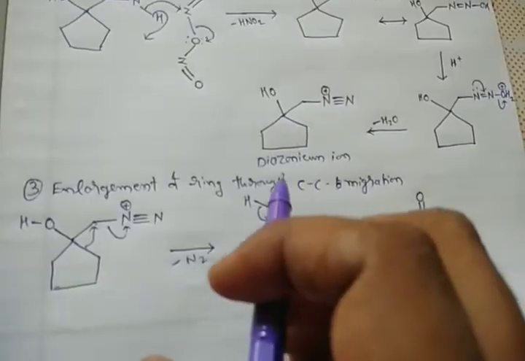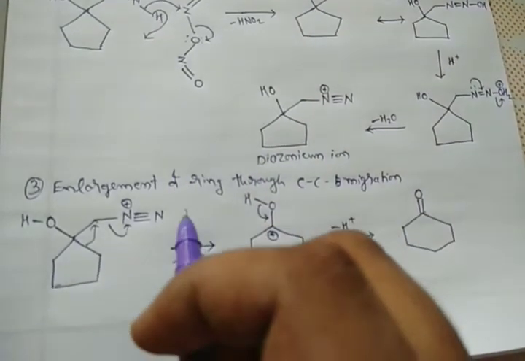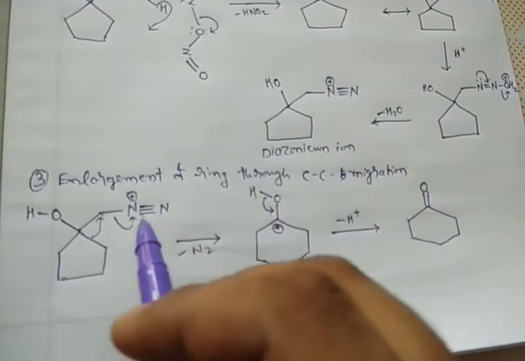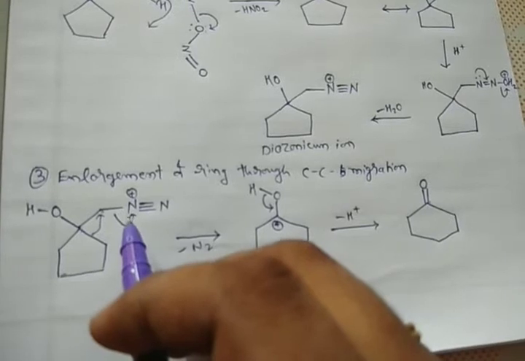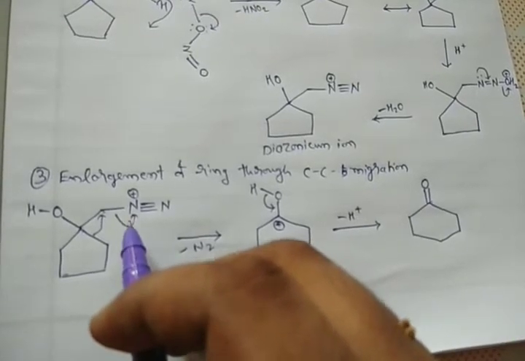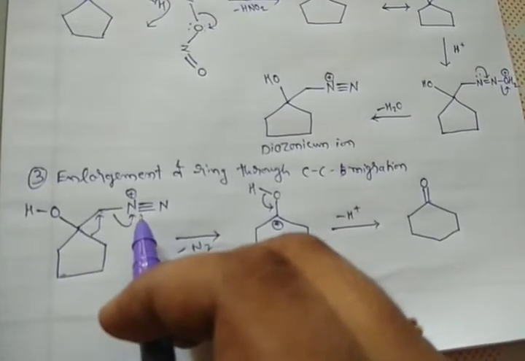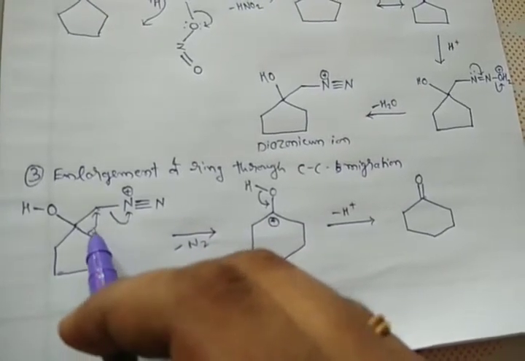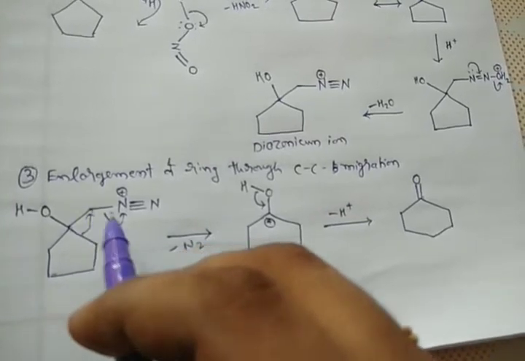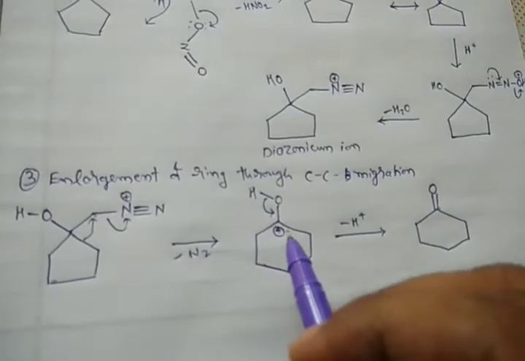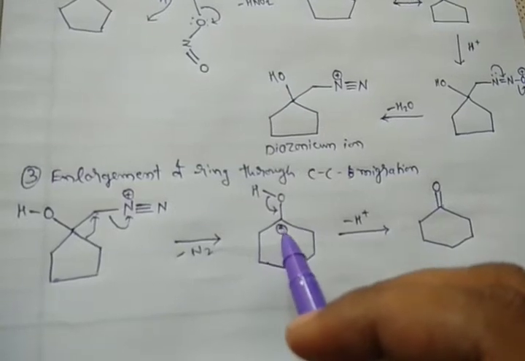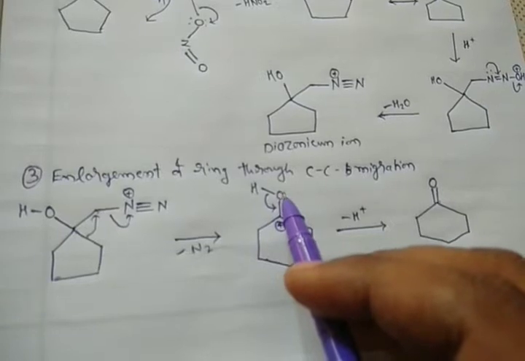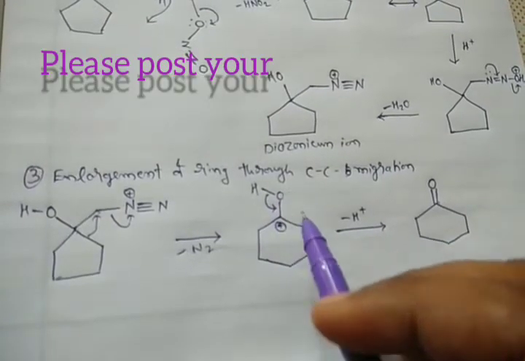Now this diazonium ion undergoes ring enlargement through the carbon-carbon migration. This diazonium group is eliminated, and at the same time one of the carbon-carbon bonds migrates to this carbon, and we will get such type of carbocation, and this positively charged carbocation is stabilized with the help of the lone pair of electrons.